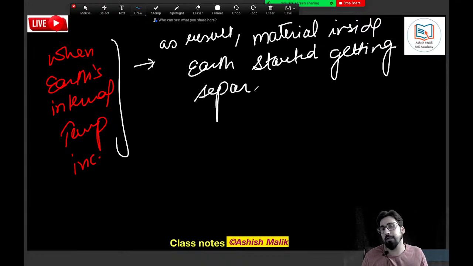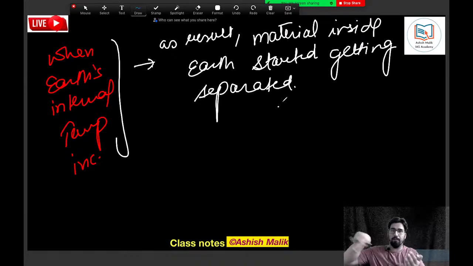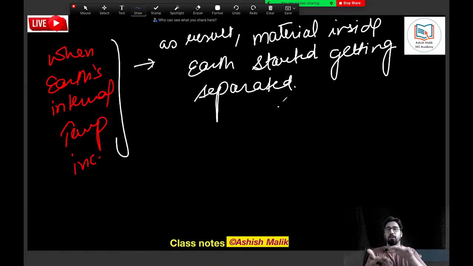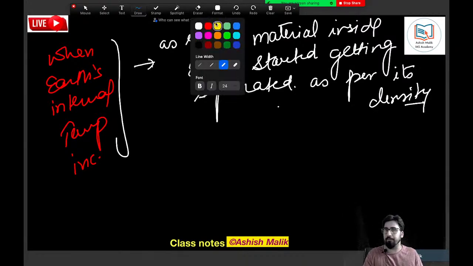Now very interesting, understand this. With Earth's internal temperature increasing, all the material inside the Earth started getting separated as per its density. I would like to give you one very common example. Just think about it.